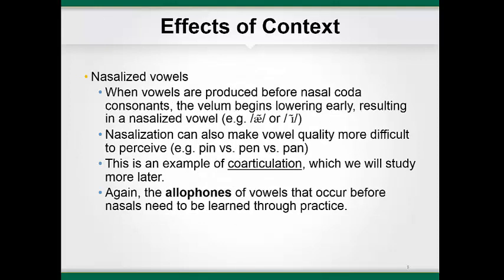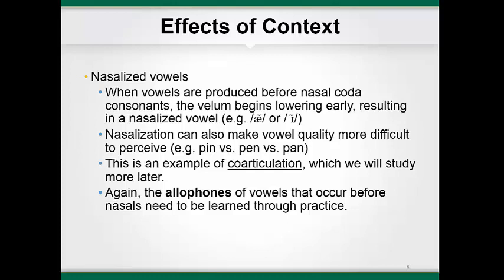Finally, when vowels precede a nasal consonant in a syllable, the velum typically lowers early, resulting in a nasalized vowel, like in the word pan. Sometimes the vowel is produced with a slightly higher tongue position in this nasal context, creating an allophone of the vowel. So, like in pat, but like in pan. It's a little raised and it sounds nasalized.